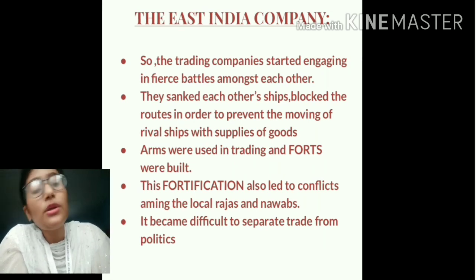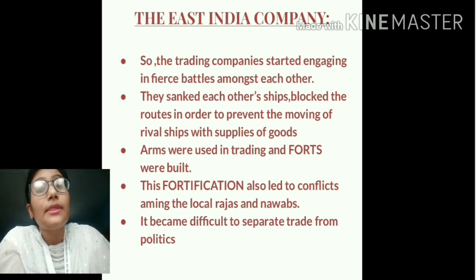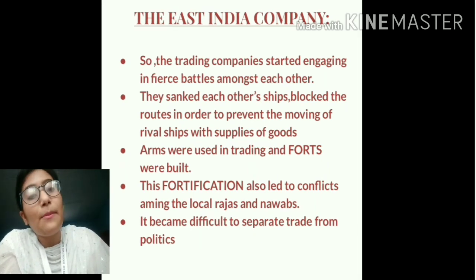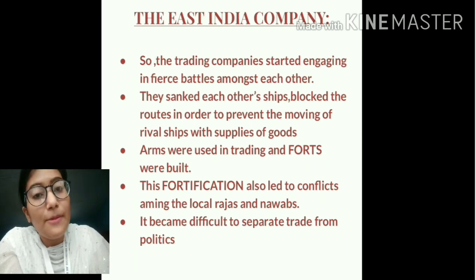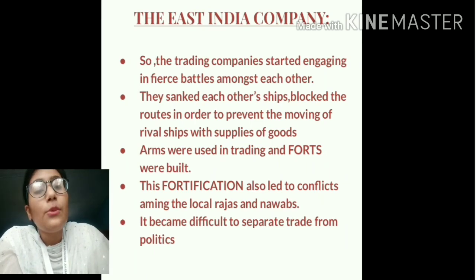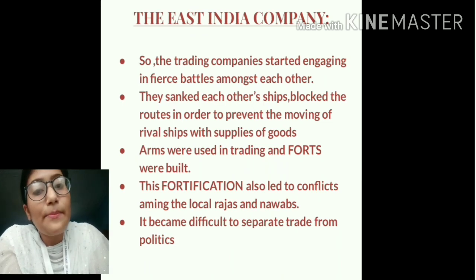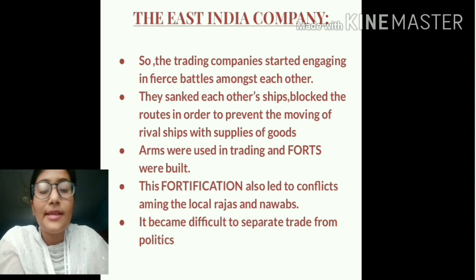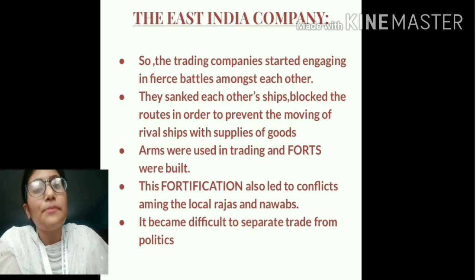So students, in order to protect these resources, the Indian rulers built forts, and this process of fortification led to conflict among the Indian rulers as well. So students, with the coming of the East India Company, there was conflict not only among the trading companies, but conflict also started taking place among the Indian rulers. So it became very difficult to separate trade from politics. Trade and politics got mixed up.